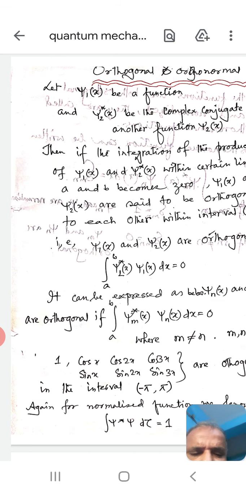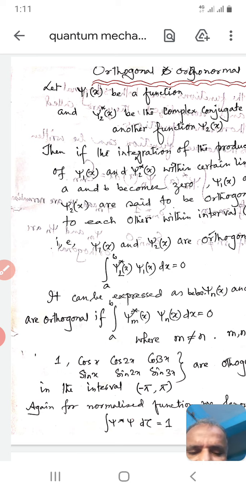Let's take an example. Let's take two sets of functions: cos x, cos 2x, cos 3x, and sin x, sin 2x, sin 3x. They will be orthogonal if the integration of the product of one function and the complex conjugate of another function within limits minus pi to pi equals 0.